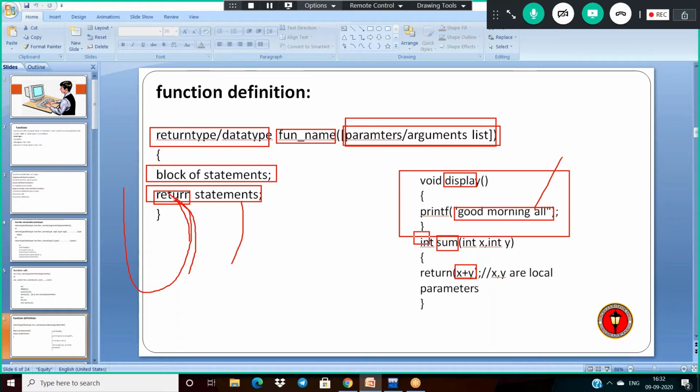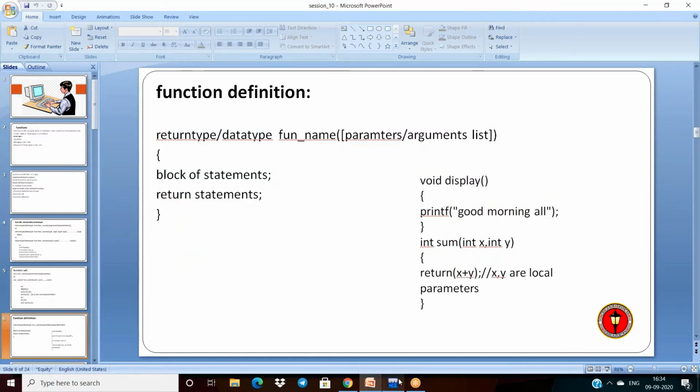But in this case, see, I am taking the return type as integer. So that is why I'm writing here return expression one, then expression two. And these variables are formal parameters and these are local to this function here. These are local to the function. Generally, what is meant by local and what is meant by global? I have to give an example of the difference between local and global here.